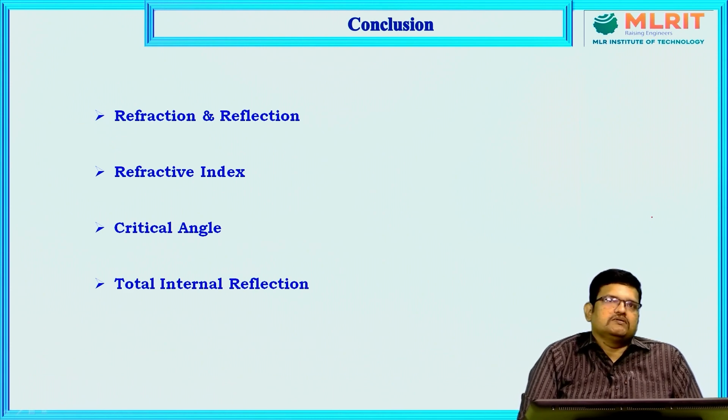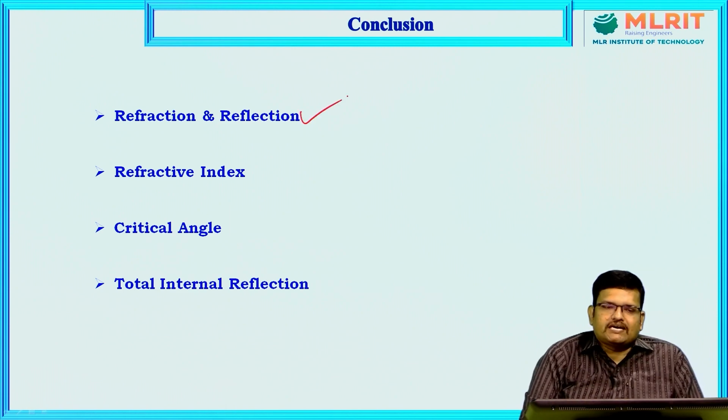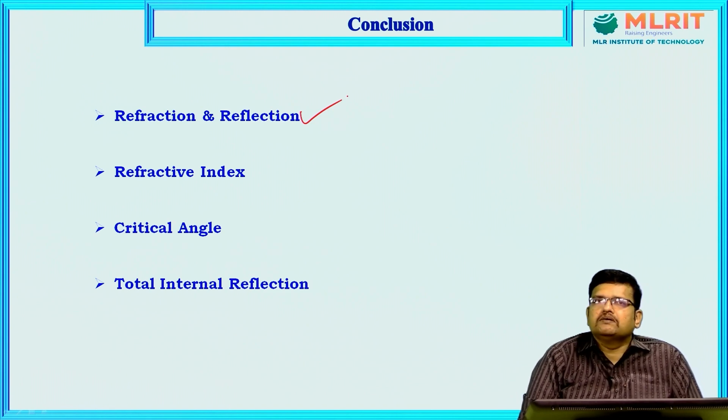Just now we discussed what refraction and reflection are. Refraction is nothing but when an incident ray enters from one medium to another medium. While in reflection, the incident ray gets sent back, it won't pass from one medium to another medium. Now the refractive index may be calculated using the formula, the speed of light in one medium divided by the speed of light in another medium. From this you can calculate the refractive index.